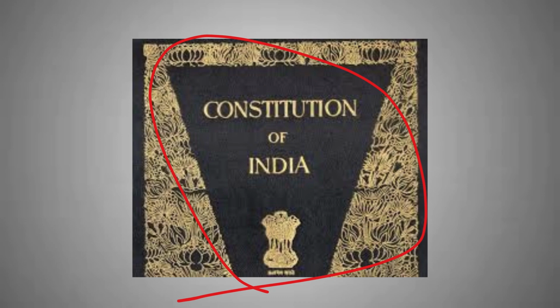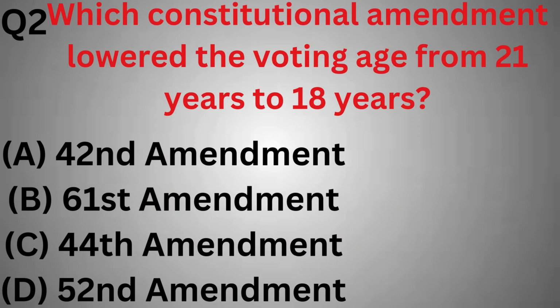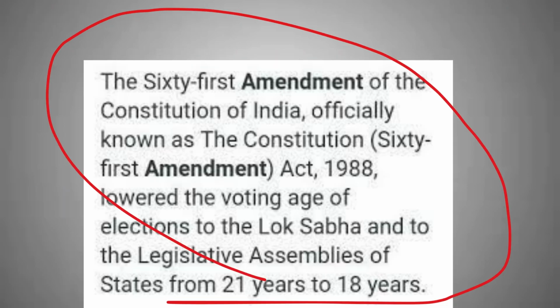And the next question is, which constitutional amendment lowered the voting age from 21 years to 18 years? So the options are 42nd Amendment, 61st Amendment, 44th Amendment, 52nd Amendment. So the correct answer is option B, 61st Amendment, because the 61st Amendment Act of 1988 lowered the voting age for Lok Sabha and Legislative Assembly elections from 21 years to 18 years.